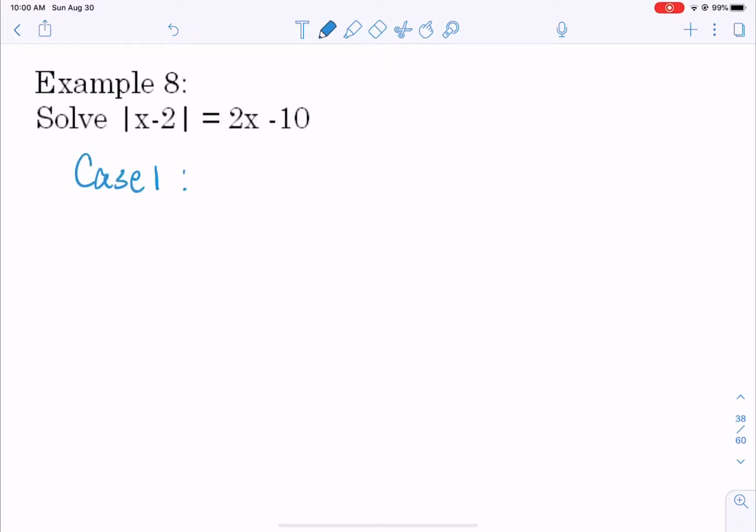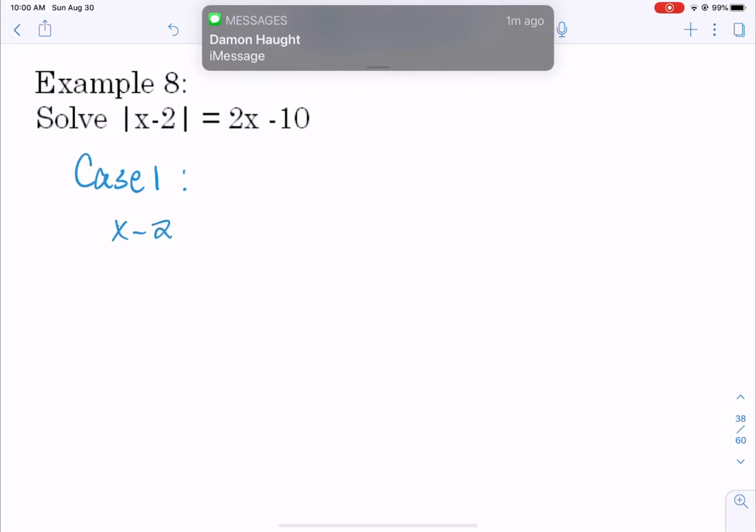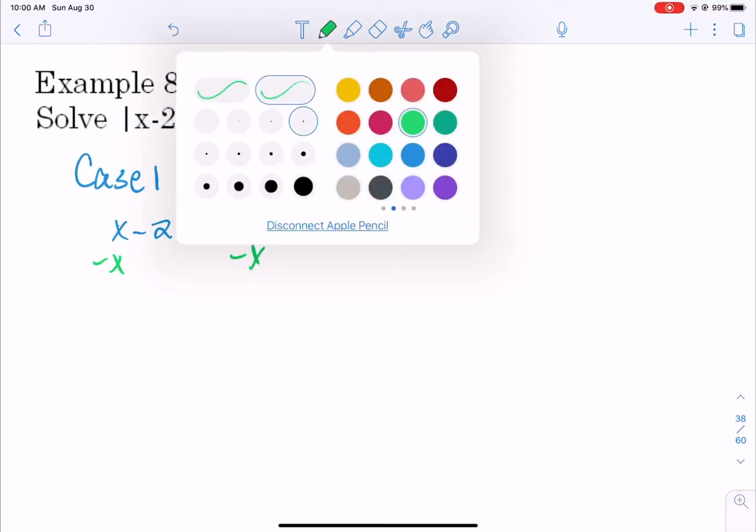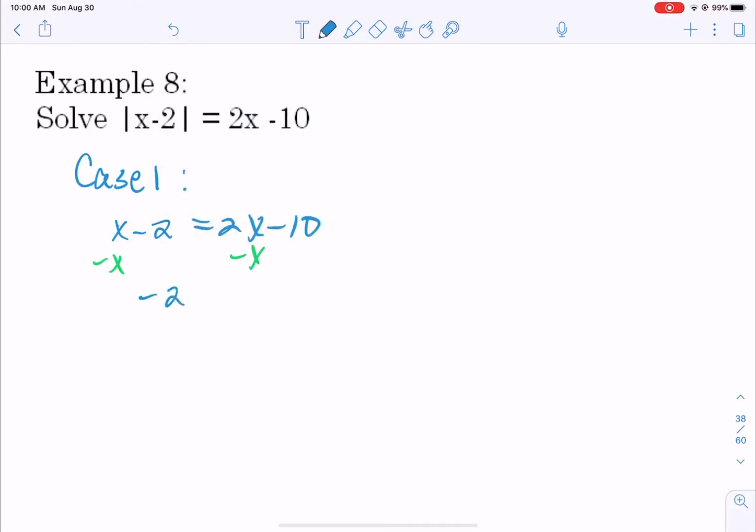Let's set up our two cases. Case 1 is where the x minus 2 as is equals 2x minus 10. Then start moving things around, so let's move the x's to the right. Then let's add 10 to both sides. So basic equation stuff. We get x equals 8.